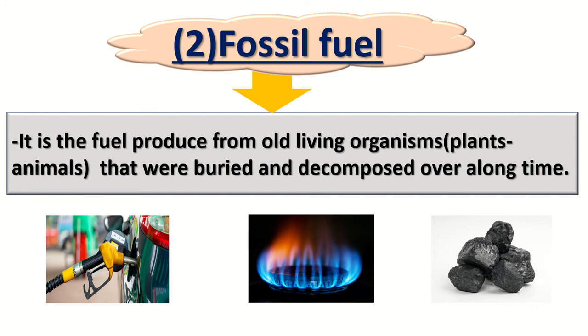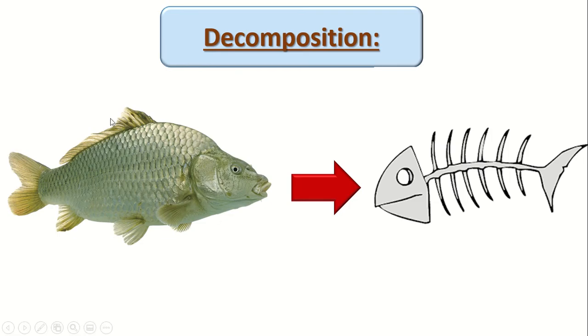They become buried under the earth's surface and decompose. What's the meaning of decompose? Decompose means become from that to that. This is called decompose.